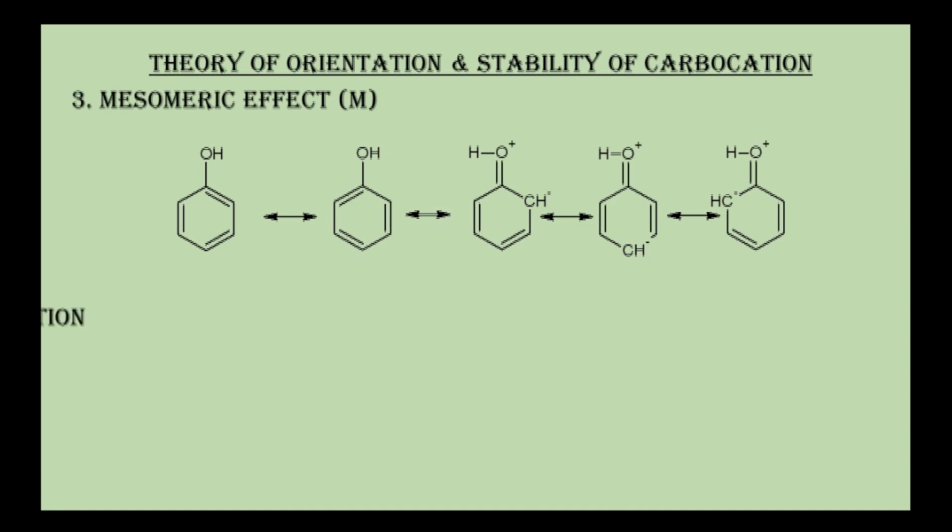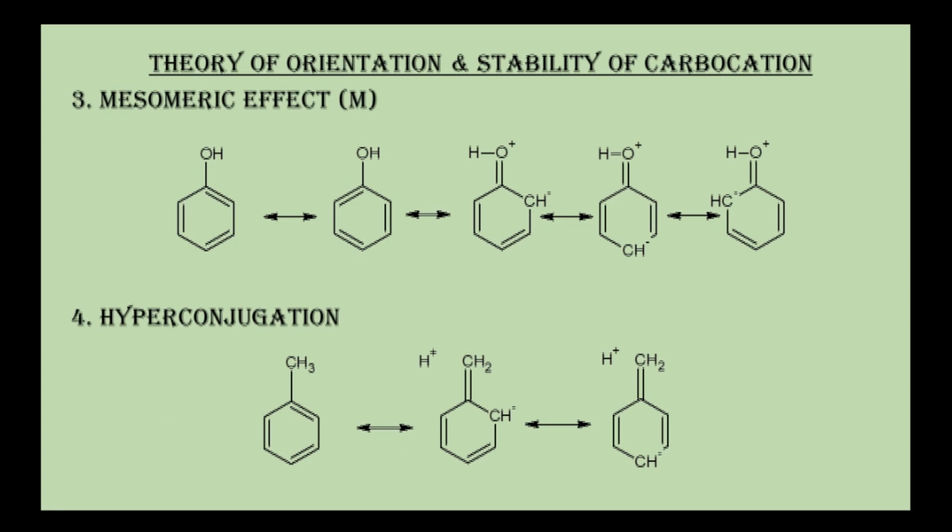And hyperconjugation. This is specifically observed in alkyl groups and halogens. They also take part in stabilization of charge, sharing the electron with the benzene ring and making ortho and para position electron rich. This is only observed in alkyl groups, specifically smaller alkyl groups and halogens such as chlorine.